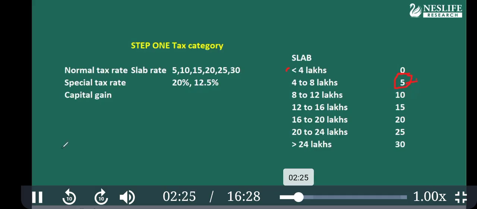So you understood the normal tax rate, that is slab rate, and the special tax rate, which is used for the capital gain. The special tax rate is 20% and 12.5%. Previously, there used to be 15% and a different tax rate. But as of now, from this financial year, these are the two special tax rates.